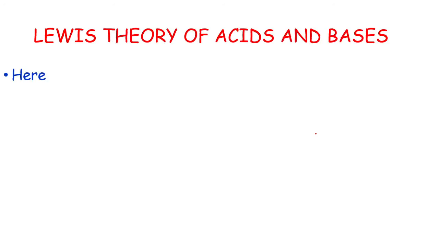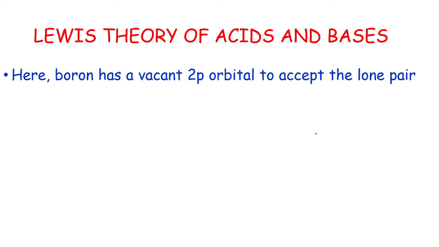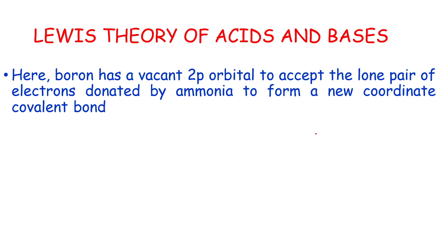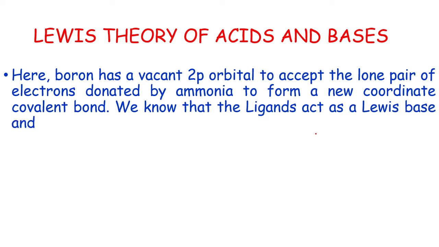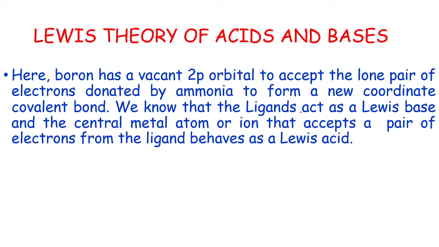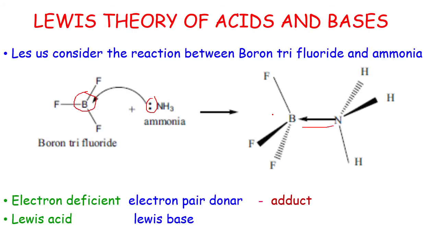Now let us see one more example. Before that, here the boron atom has a 2p vacant orbital. So it accepts a lone pair of electrons from ammonia to form a new coordinate covalent bond. So we know that the ligand acts as a Lewis base and the central metal atom acts as a Lewis acid. We studied this in coordination compounds.